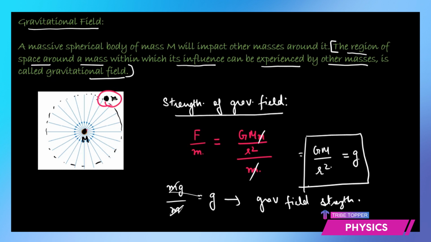And what would be the unit of this gravitational field strength? That would be force per mass, so it means Newton per kilogram. So the gravitational field strength is generally denoted by g. So we can write g as 9.8 meter per second square, as well as it is equal to 9.8 Newton per kilogram. So that is how we determine the strength of the gravitational field.